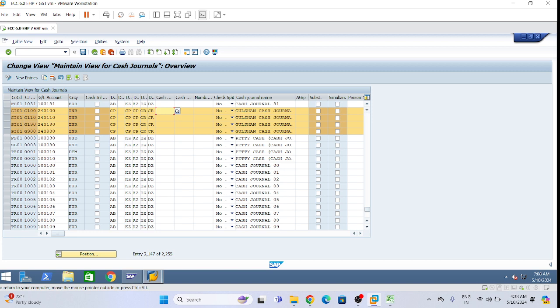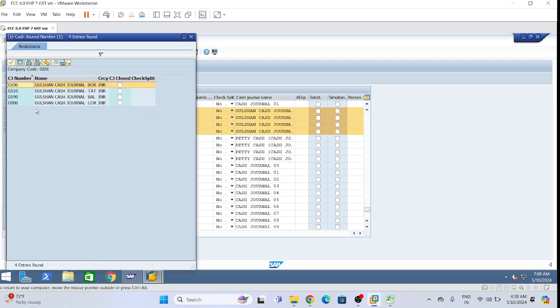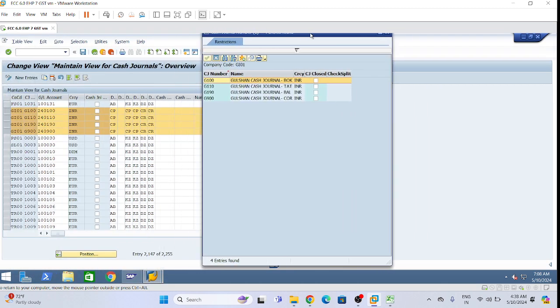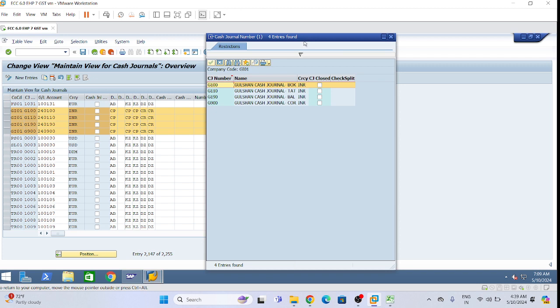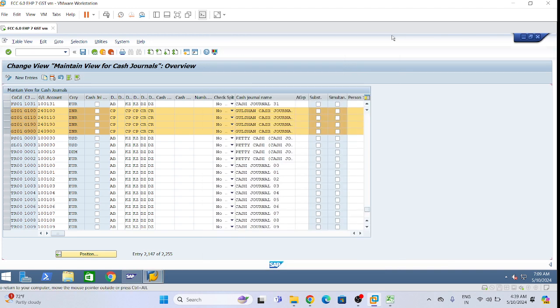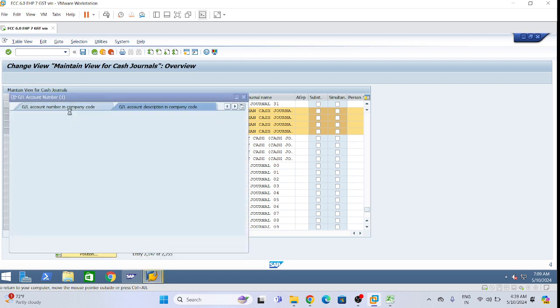Okay, so these four I have configured earlier. Maintain view for setup cash journals. Here is the company code, and this one is the cash journal number. What is the cash journal number? You have to create it. We need to give some naming convention here. Let's suppose we have created four cash journal GL accounts. How we have created, let me show you.